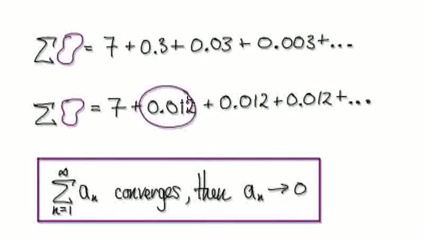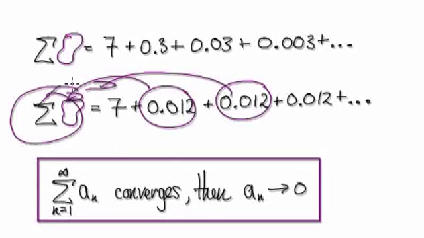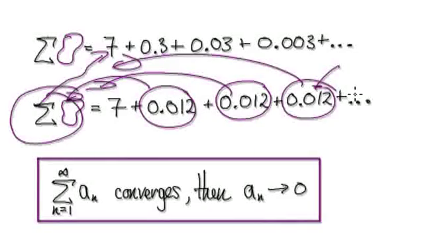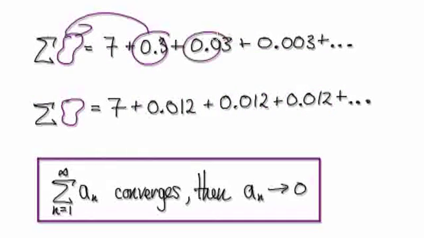Even though you're adding a small amount, you're adding another amount each time, so of course eventually this thing here is just going to get bigger and bigger and bigger. Here, you're adding something each time, but the amount is getting smaller and smaller and smaller.